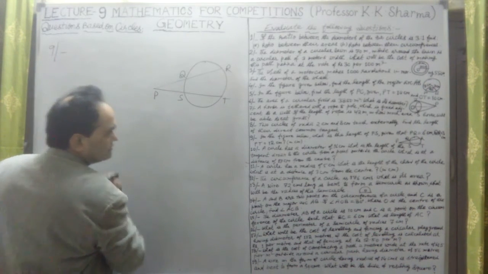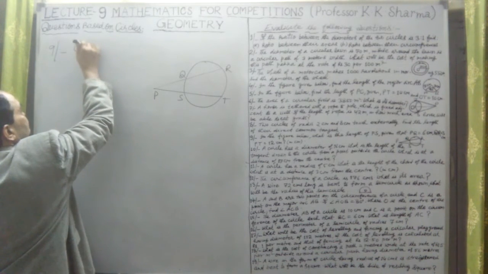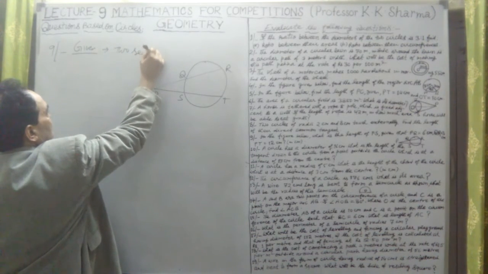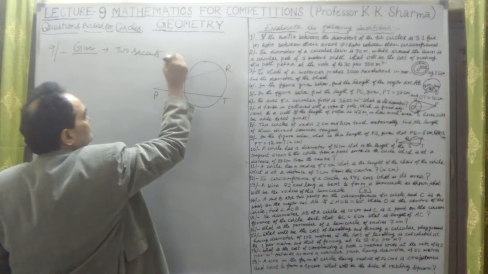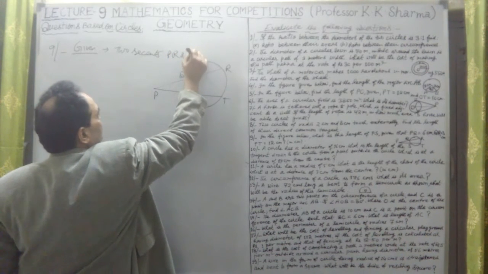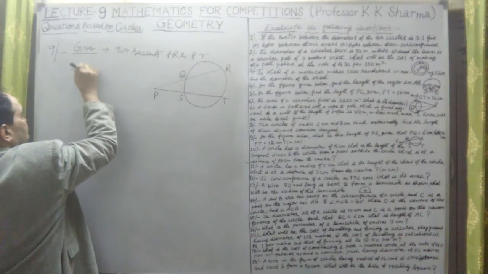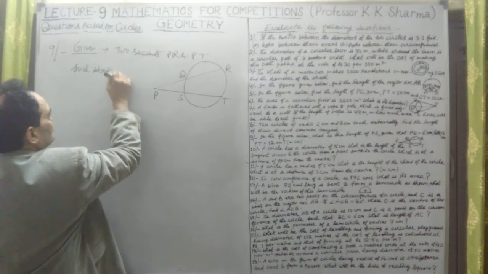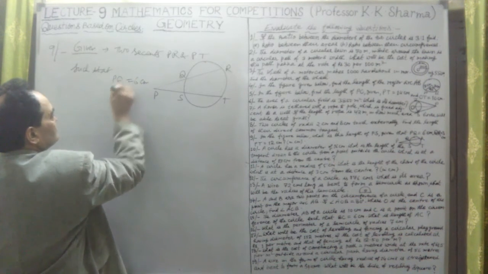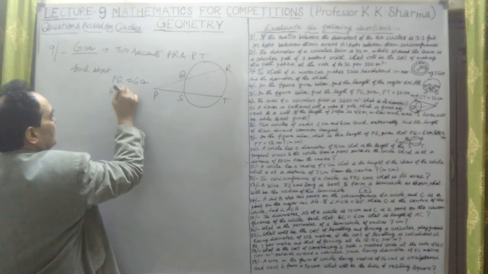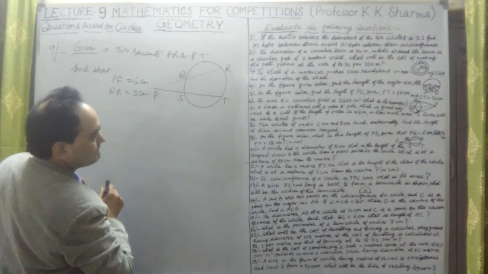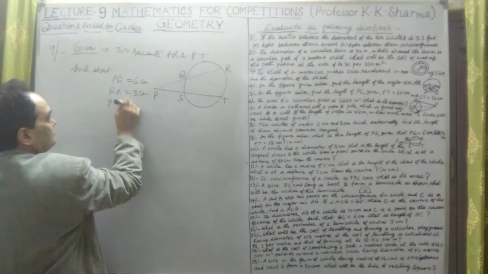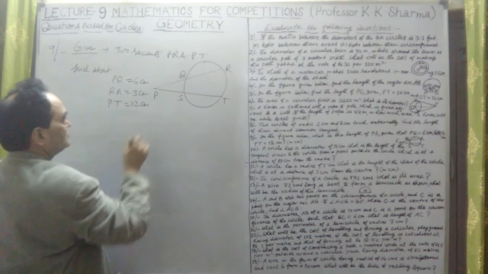And what are the lengths given to us? Let me write first. Question number 9. Given two secants PR and PT such that PQ equal to 6 centimeter, QR equal to 3 centimeter, and PT equal to 12 centimeter, in centimeters.